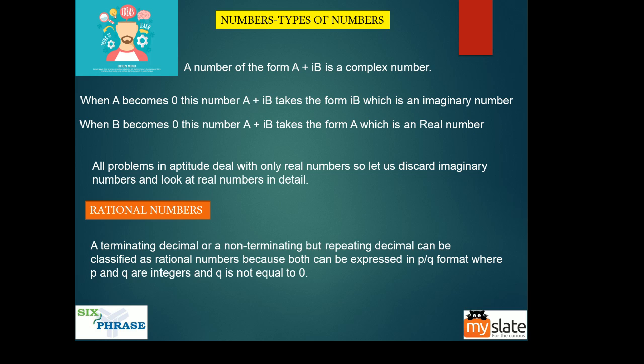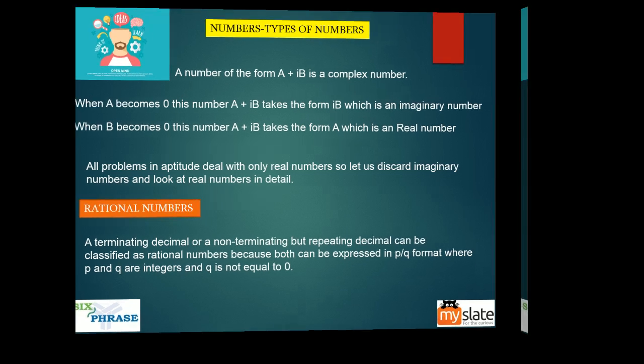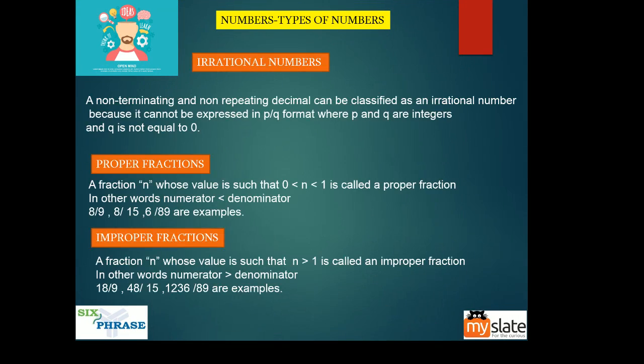These are rational numbers. A terminating decimal or a non-terminating but repeating decimal can be classified as a rational number, because both can be expressed in p by q format, where p and q are integers and q is not equal to 0. So that is what I told you. Now we look at what is an irrational number.